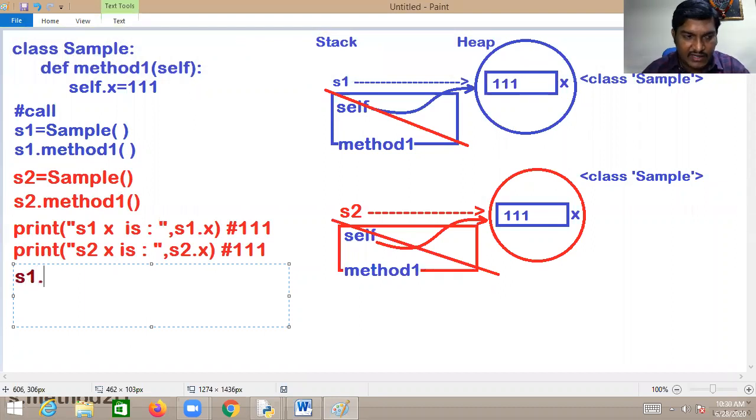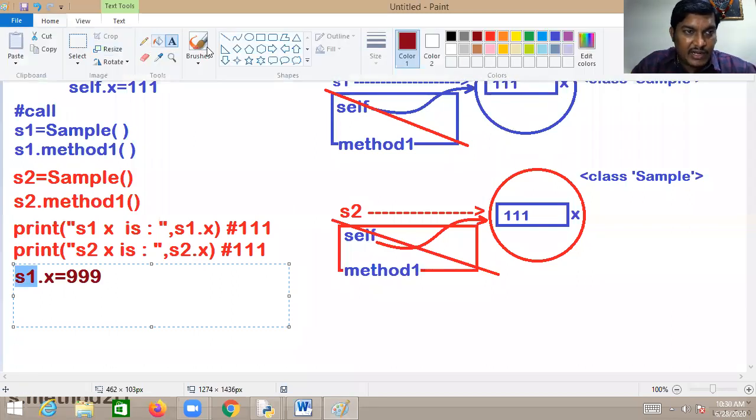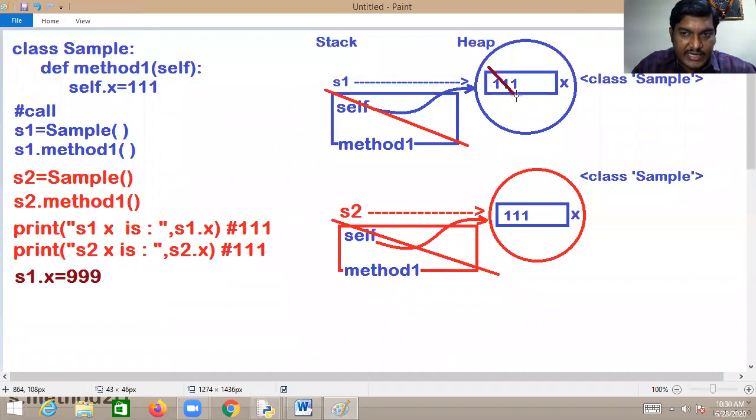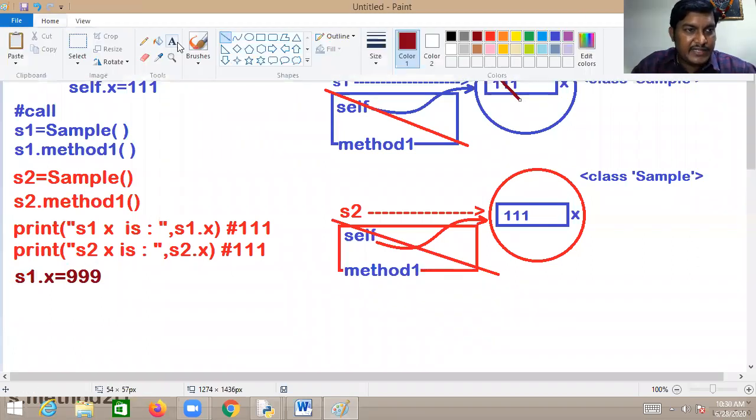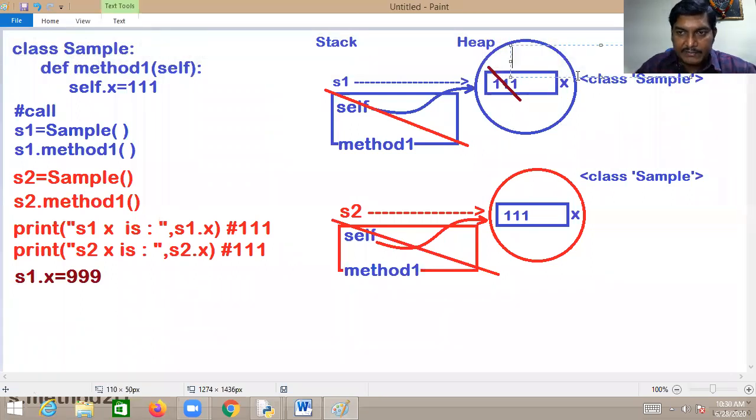S1.x equal to, I will be assigning 999. You are requesting the Python interpreter to assign 999 to what? The x member referred by S1. S1 is referred to this object. In this x member, you are asking your Python interpreter to change the value to 999. This is what exactly happens.